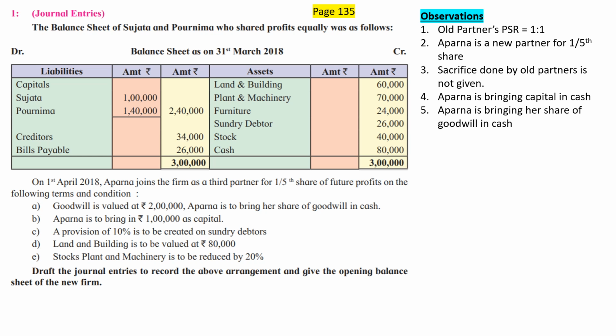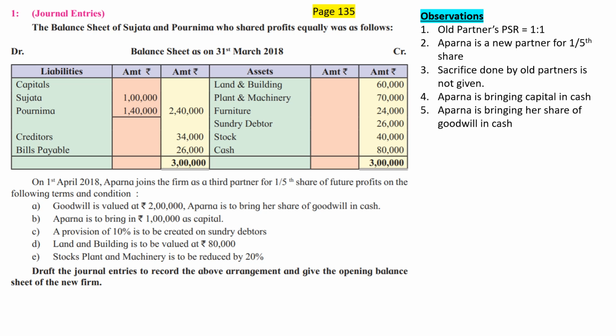But in reality, Aparna has already told that she is not interested in taking over the entire business of the partnership firm. Instead, she is interested to join the partnership firm as a partner only for 1/5 share. In that case, Sujata and Purnima will specify, if you would have been sole proprietor, if you would have taken our entire business, then we would have asked you to pay us entire goodwill. Since you are taking over only 1/5 share in our future profits, you need not pay us entire goodwill. You can pay us only 1/5 of the goodwill of the partnership firm.